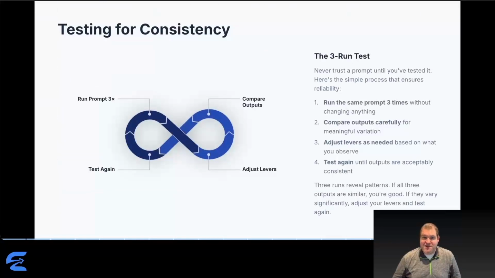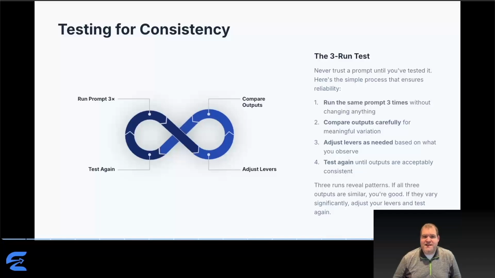Now, never trust a prompt until you've tested it. And here's the simple process: the 3-run test. Run the same prompt 3 times without changing anything. Copy and paste identical input 3 times in succession. Compare outputs for meaningful variation. You're not looking for word for word identity. That's impossible. You're looking for functional consistency. Same structure, same detail level, same tone, same format.